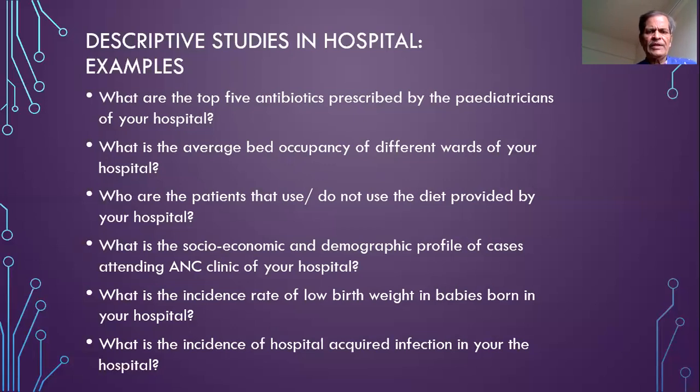Who are the patients that use or do not use the diet provided by your hospital? So the patients of your hospital form the population, and the diet taken by the patient will be the variable. So whether the diet includes the hospital provided diet or it doesn't include are the variations in the variable.